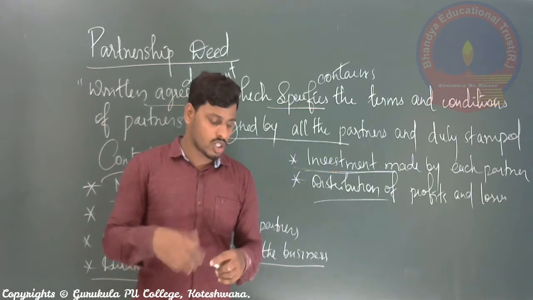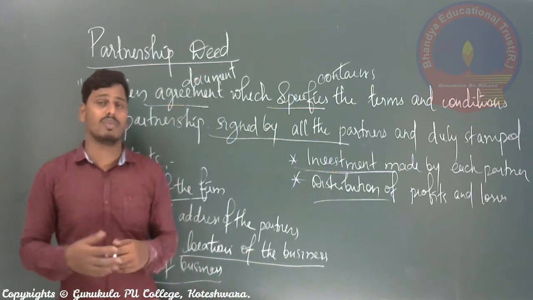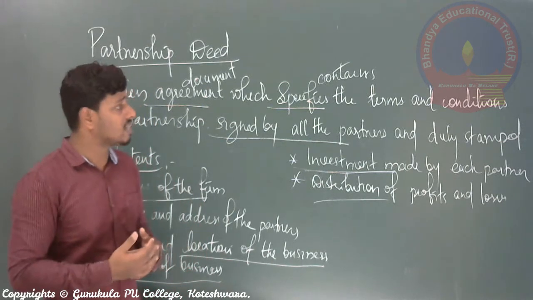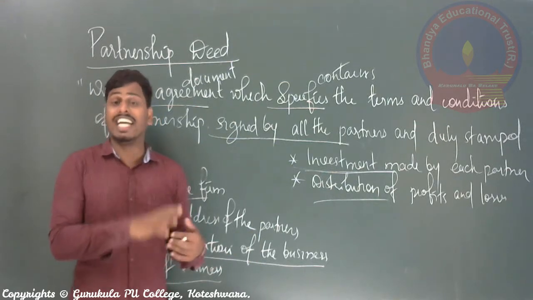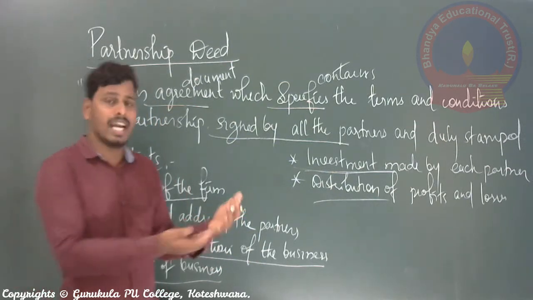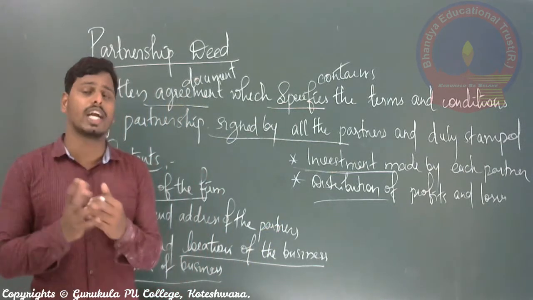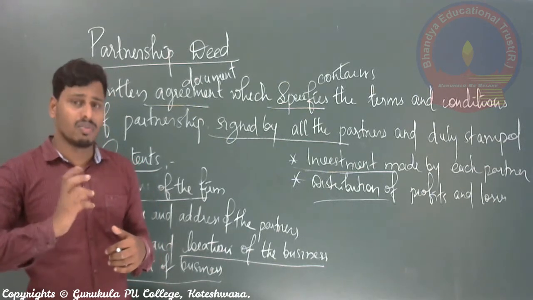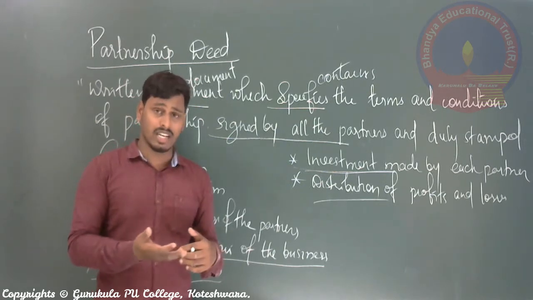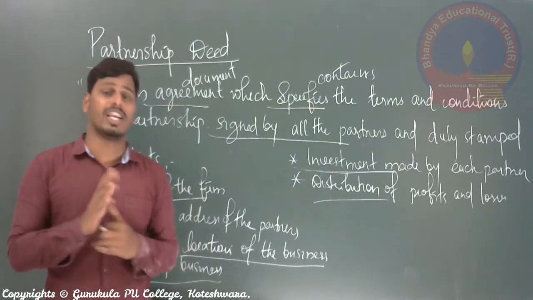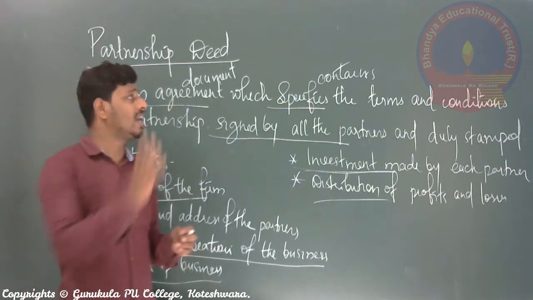Next is interest on capital, interest on drawings, salaries and commissions, right? Duration of the business, so all those things. Some of the partners can also take salary as well as commissions for their work in the business, and interest on their capital, or if they make drawings from the business, whether interest on drawings is charged and what kind of interest, what is the procedure for giving a loan to the business, right? What is the amount of interest on a loan paid by the business to the partners? So many things are there in a partnership business.